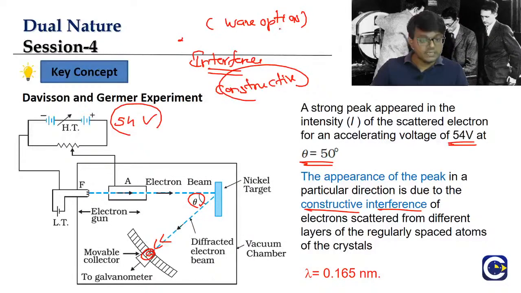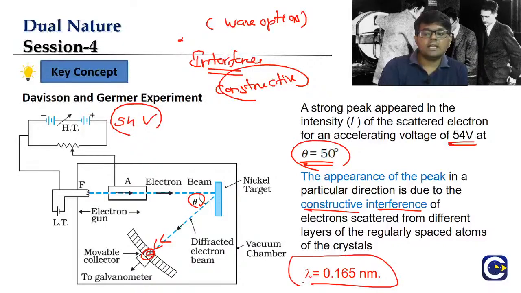Using the diffraction equation, they measured: if you have to get a maximum at angle 50, what should be the wavelength of the light, if instead of electrons we use light, which has a wave nature? As per the calculation, they got 0.165 nanometer. If you use light of this wavelength, then as per diffraction we are going to get a maximum at theta equal to 50.